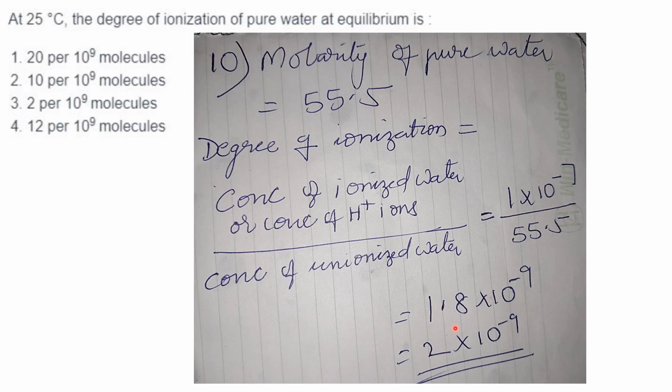So when you divide, you will get 1.8 into 10 raised to minus 9, that is approximately 2 into 10 raised to minus 9. Here it might be a printing mistake. They have given 2 per 10 raised to 9. Okay, it is 2 per 10 raised to 9 molecules. Then it is correct. So answer is option 3.